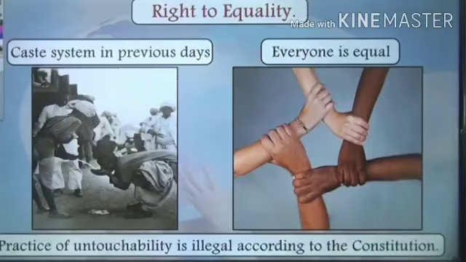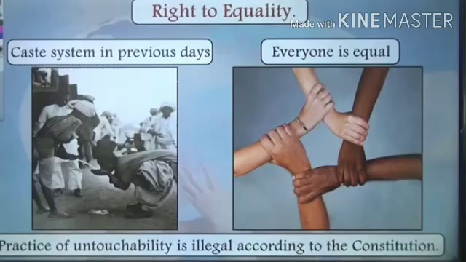Well, this was not the case before independence, when we had no constitution of our own. Our constitution was made after independence. These rules and laws were made after India got freedom from the British rule. Before that, there were no such rules. There were no rights and no duties as such. People discriminated against each other.